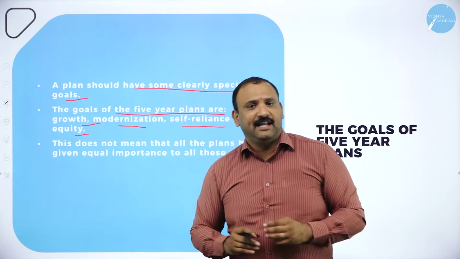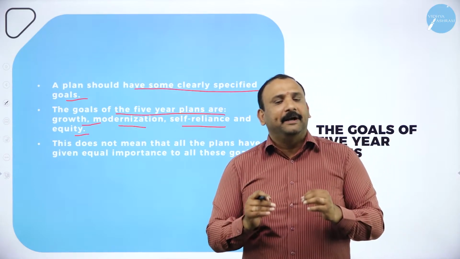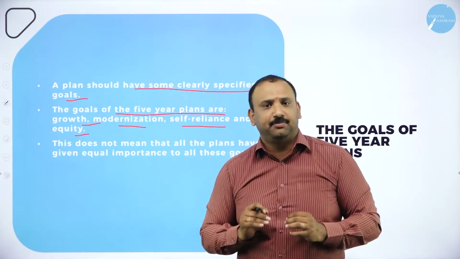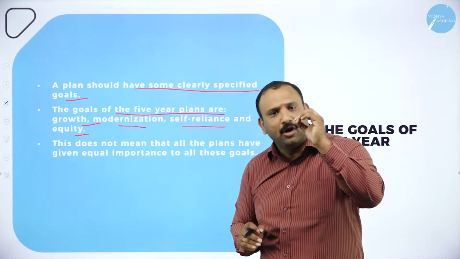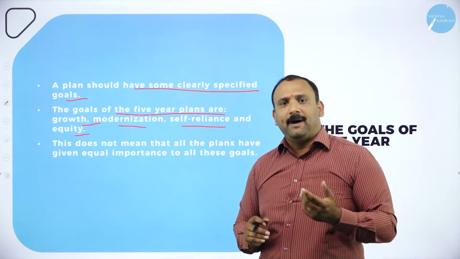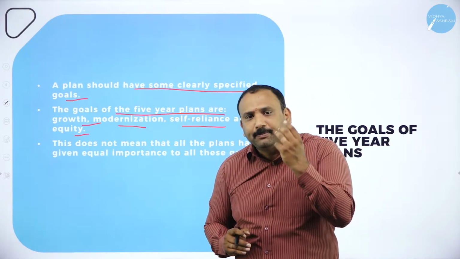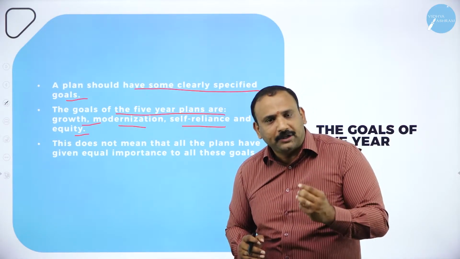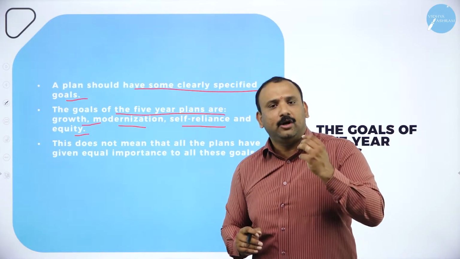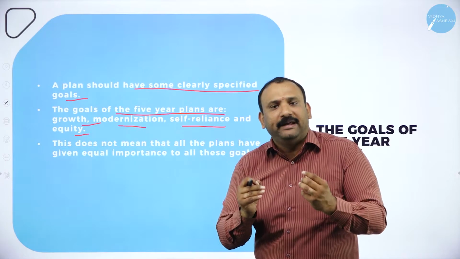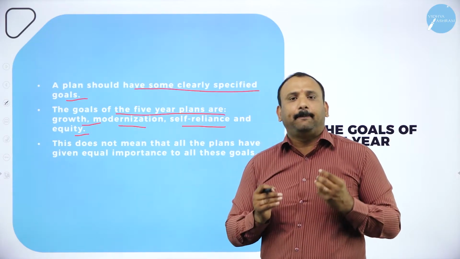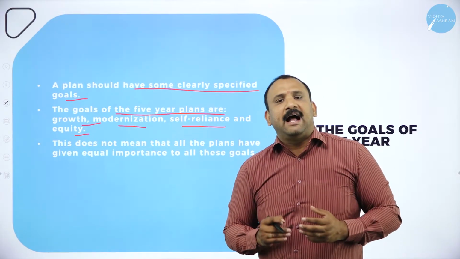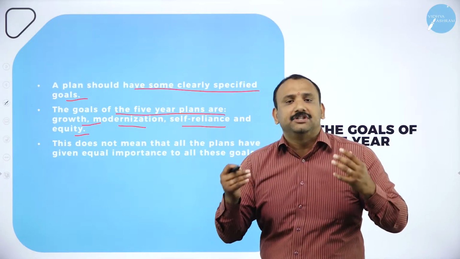Next factor, self-reliance. India wanted to be independent not just physically but also independent in terms of resource management, independent in terms of economic development also. Today, if you go back and start understanding the concept of self-reliance, the most interesting part of self-reliance is that we wanted to be a nation who could stand on our feet by ourselves, and we wanted to be governed by us. We never wanted people to depend on any country for any kind of reasons, for any kind of activities, or for any kind of dimensions altogether.